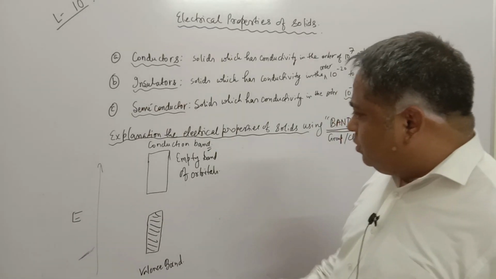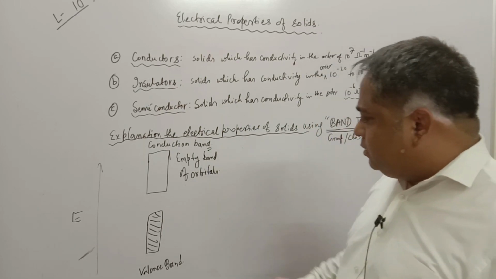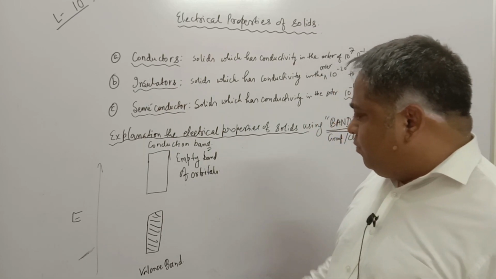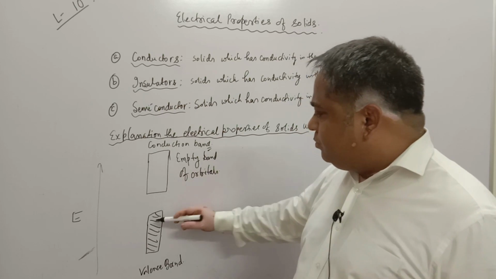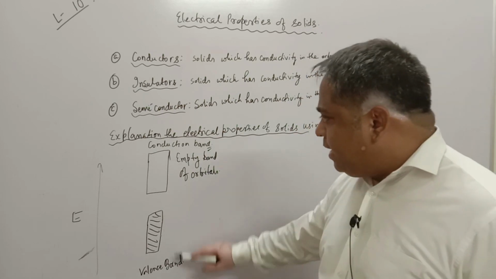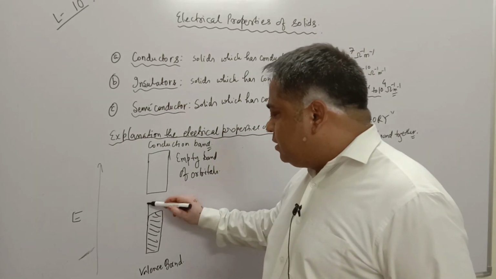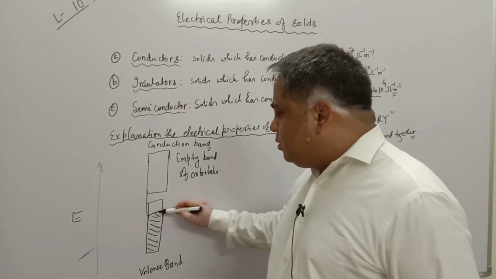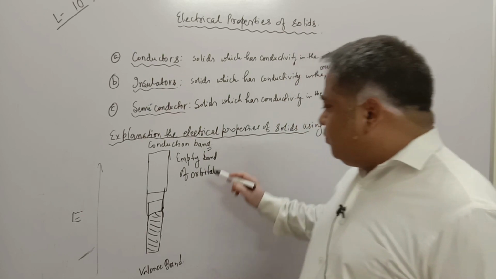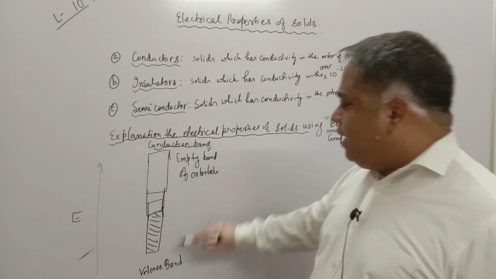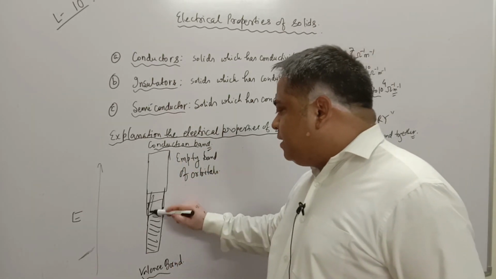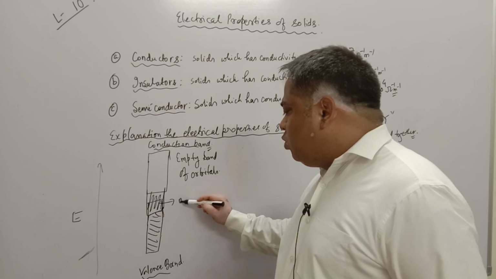So in case of conductors, the gap between the valence band and the conduction band is not there. There is no gap. The conduction band and the valence band overlap each other. This is called the overlap zone.